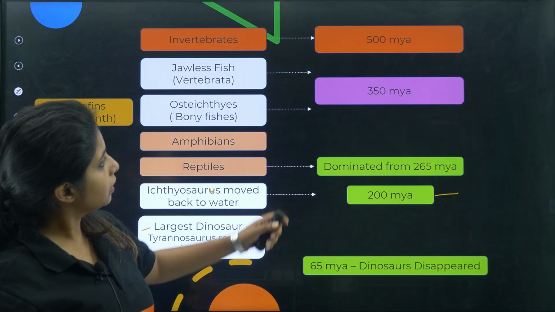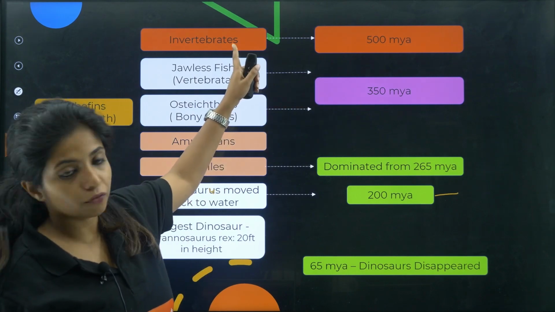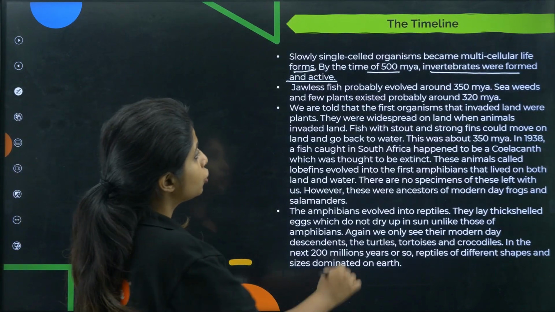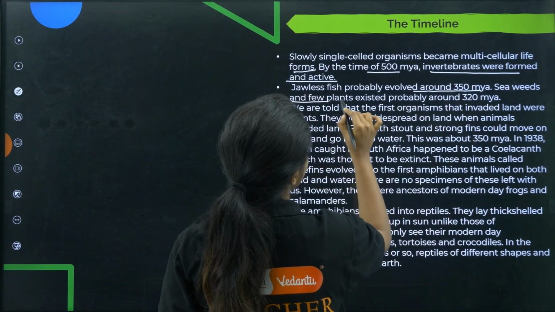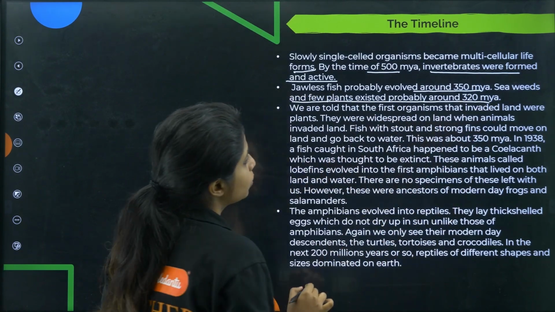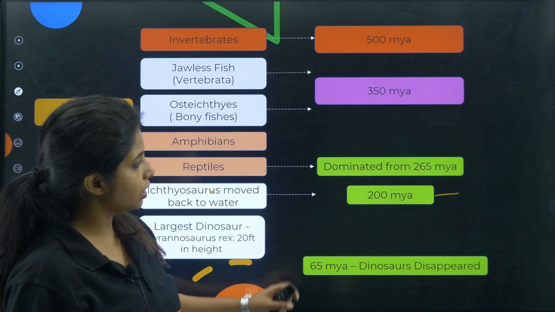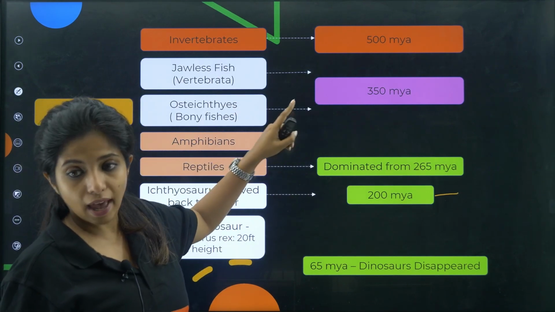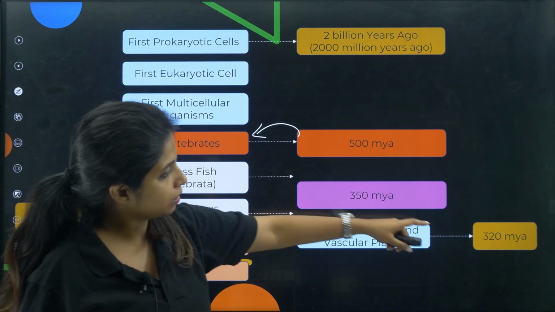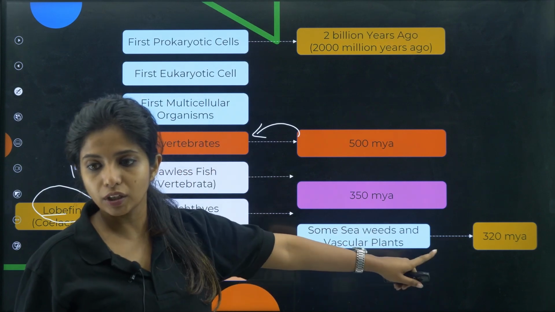I told you, by 500 million years ago, invertebrates were formed and they were active. Going ahead, jawless fish probably evolved around 350 million years ago. Seaweeds and a few plants existed probably around 320 million years ago. So over here you see jawless fishes which were around 350 million years ago, and if you talk about the seaweeds and everything, 320 million years ago.